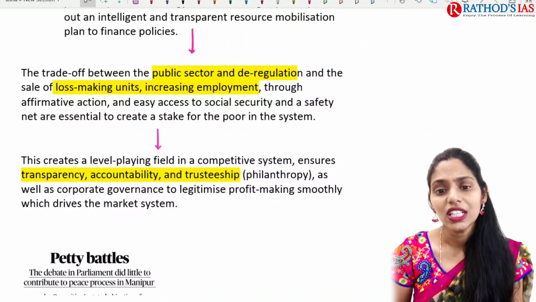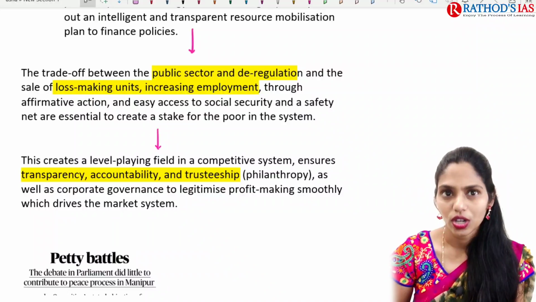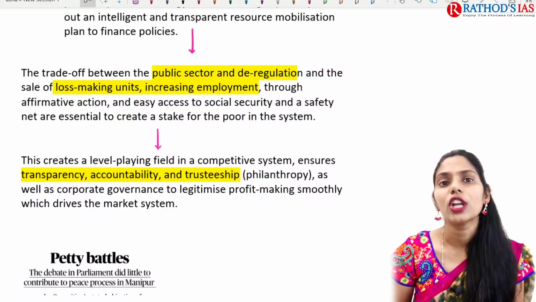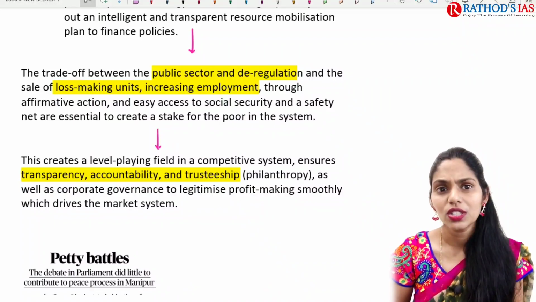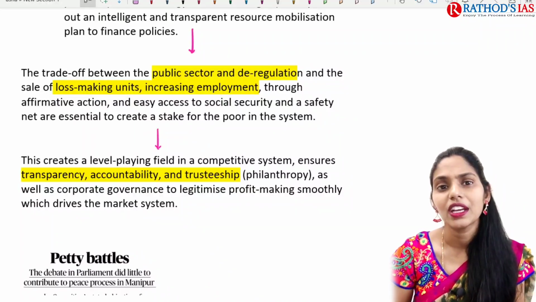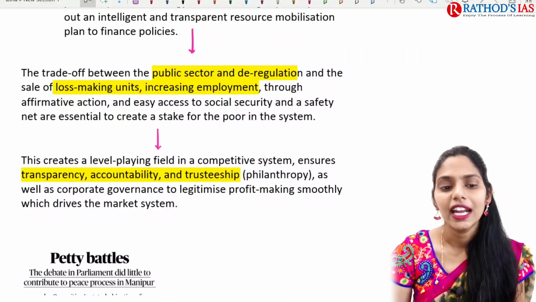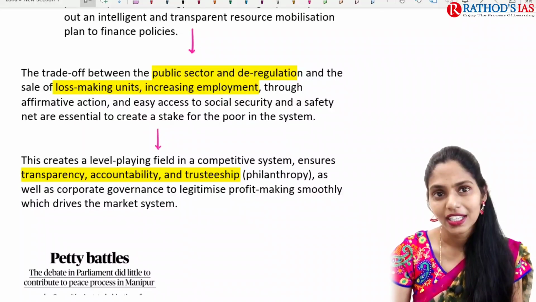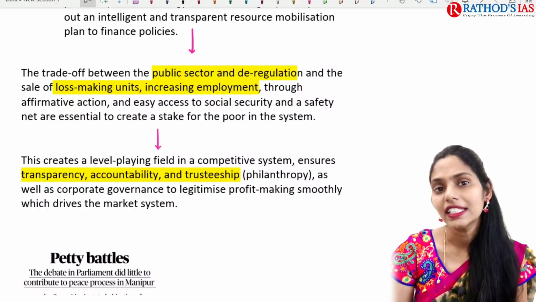So in this way, if we go for the new economic policy, we can ensure transparency, accountability and trusteeship as well. In this way we can also make profit. Profit making will be very smooth, and that drives the market system in our country. So this is about this article in detail.